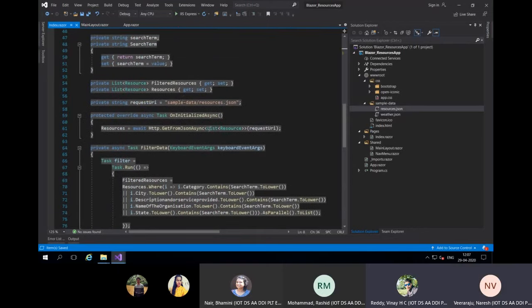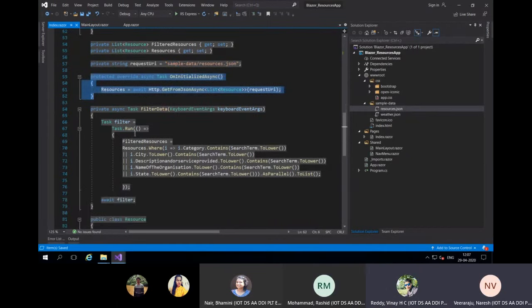Okay, in real time it might be interacting with some call actually. Yeah, in real time some call will be there. Instead of going to this JSON here, it can call some JSON somewhere. Okay. But the major logic is here only.